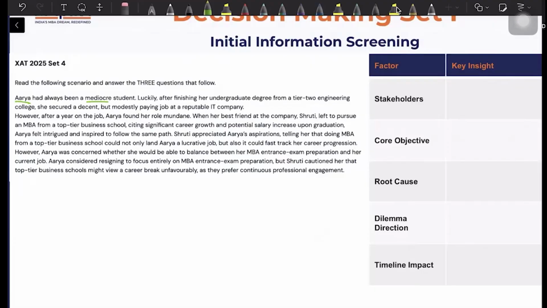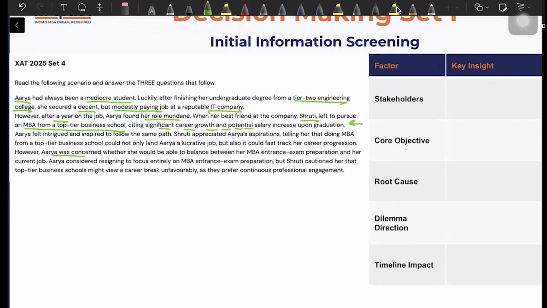Arya, mediocre student, tier 2 engineering college, decent, modestly paying IT company. She found her role mundane after a year. Shruti left to pursue MBA from a top business school. Significant career growth and potential salary increase. So Arya felt intrigued. Shruti appreciated Arya's aspiration, telling her could not only land faster career progression. So these things we have already highlighted here.